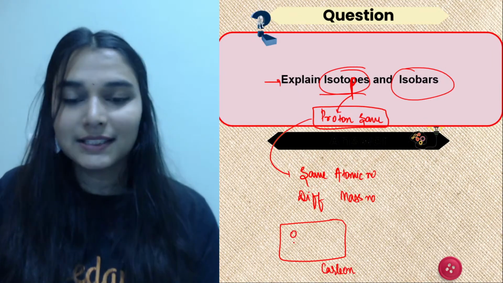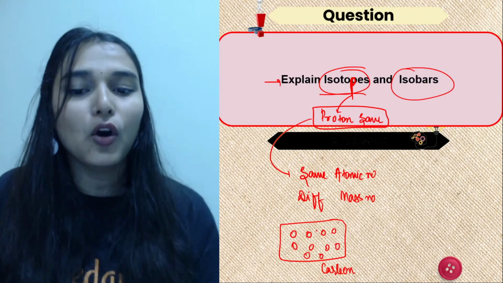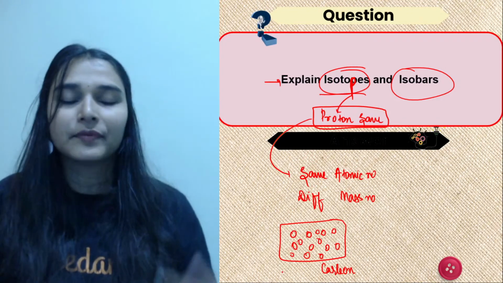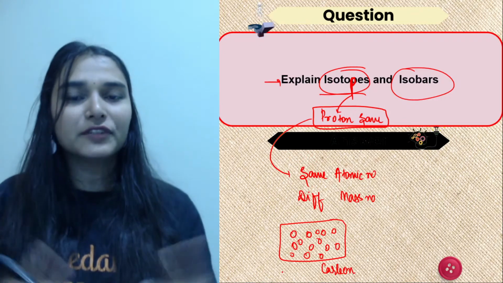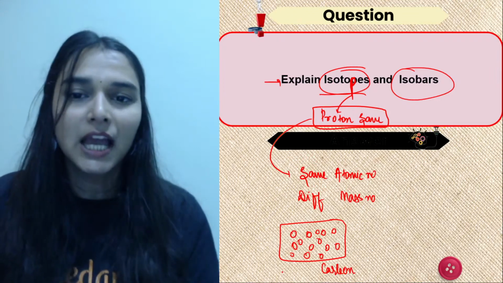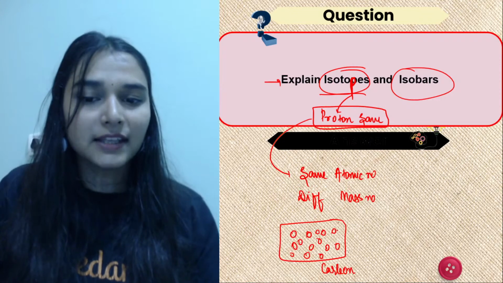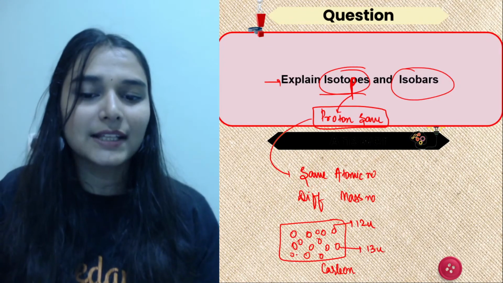Now carbon element is having lots of atoms in it, but it's not necessary all of these atoms will have the same mass. जैसे this was stated by Dalton. Dalton ने बोला था ना, the second postulate, he said that atoms of same element will have same masses and properties. No, that is false, because after some time we discovered isotopes and we saw that atoms of same element can have different masses. So these are known as isotopes.